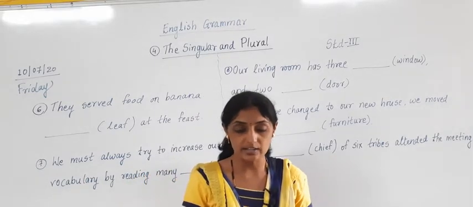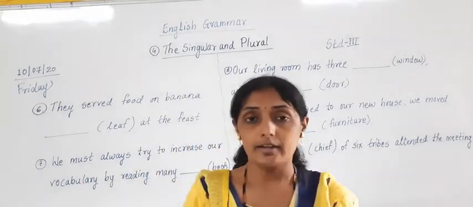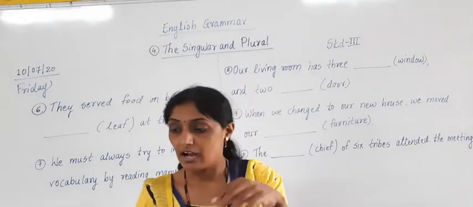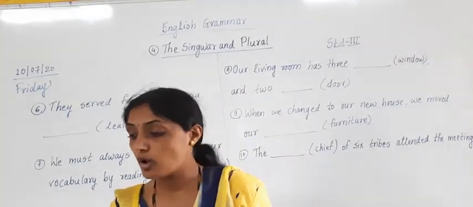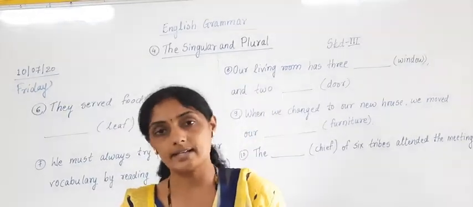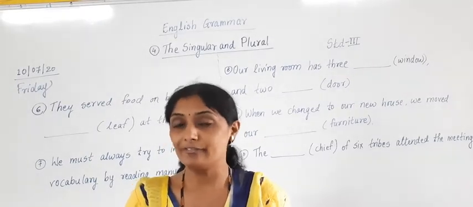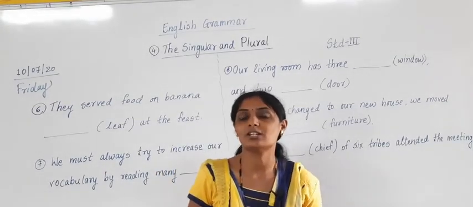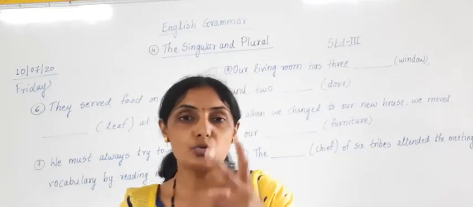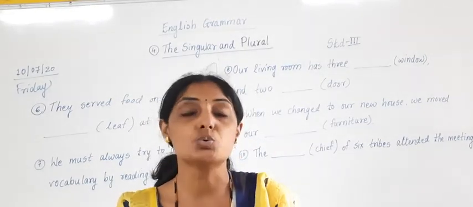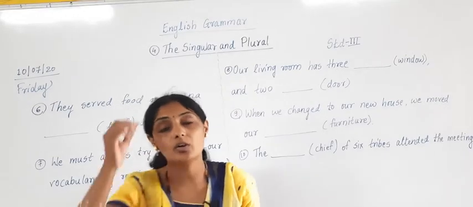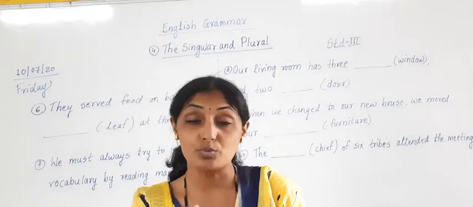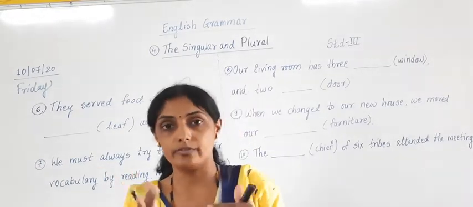In yesterday's fill in the blanks we completed 5 sentences, and in today's fill in the blanks we are going to complete the 6th, 7th, 8th, 9th and 10th sentences. After that we are going to solve countable nouns and uncountable nouns, that I will explain to you tomorrow, or if it is possible, today only we will complete. But you know it very well what are countable nouns and uncountable nouns. The nouns which we can count, correct or not? I have 2 biscuits, I have 1 pair of shoes. These are countable nouns. You cannot count your hair, you cannot count milk, you cannot count sand, you cannot count salt. Those are uncountable nouns that we will study further.